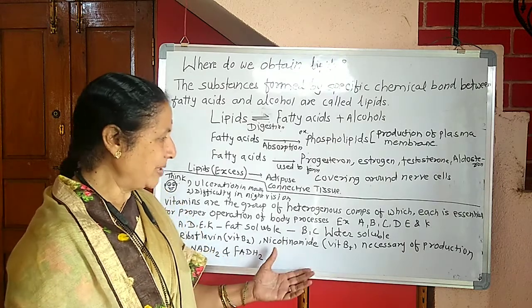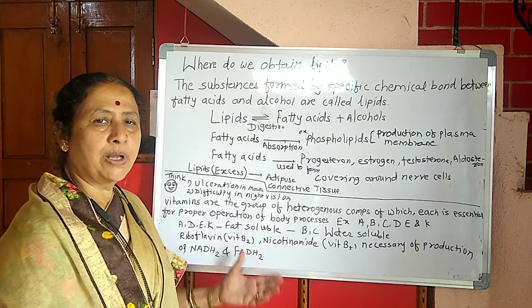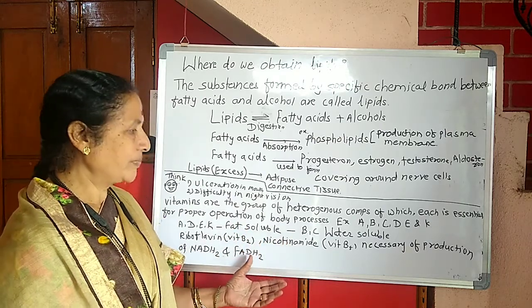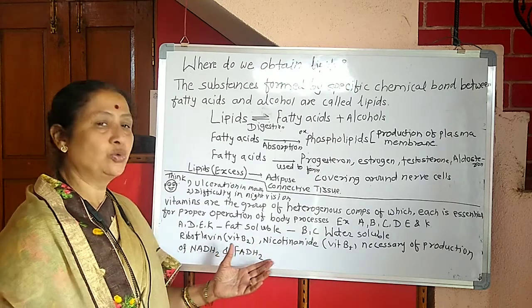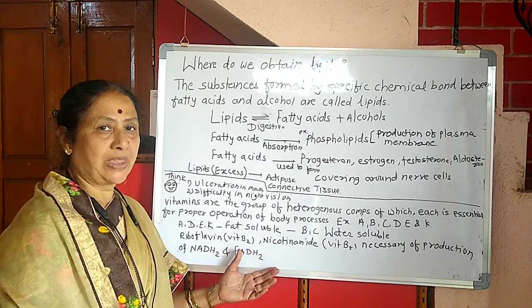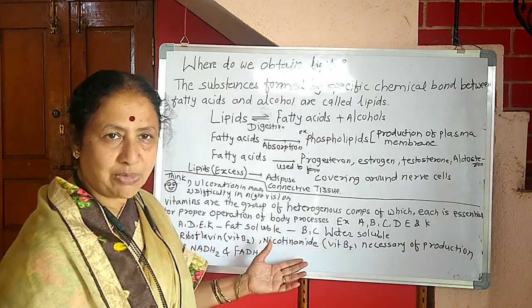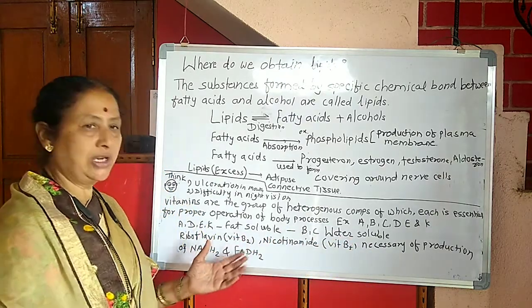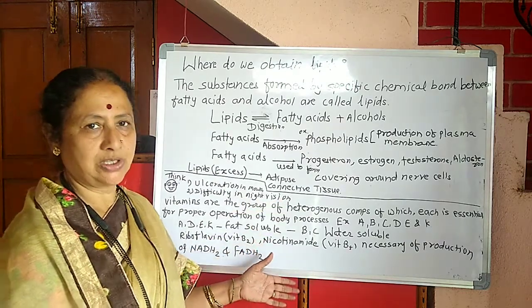So all these vitamins are necessary for the proper operations of the body, as well as for NADH2 and FADH2. These are formed with the help of the various vitamins, that is the riboflavin and the nicotinamide. This is all about the vitamins.